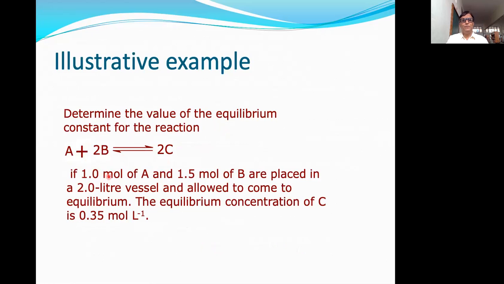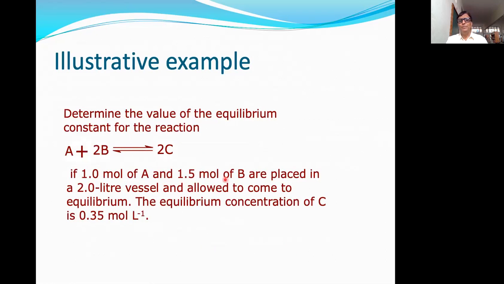If 1.0 mole of A and 1.5 mole of B are placed in a 2.0 liter vessel and allowed to come to equilibrium, the equilibrium concentration of C is 0.35 mole per liter. We are asked to determine the value of the equilibrium constant for this reaction. The data is given as follows.